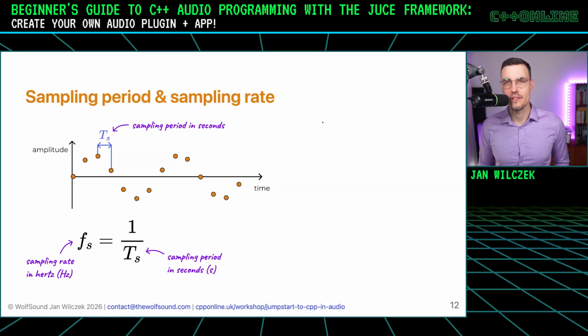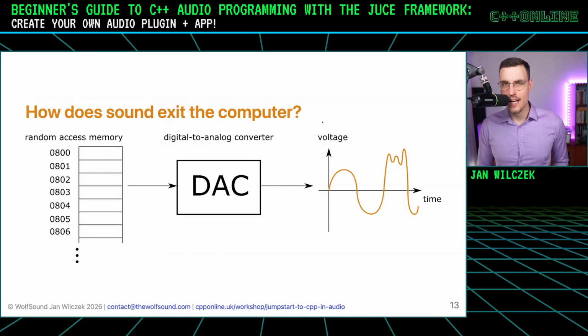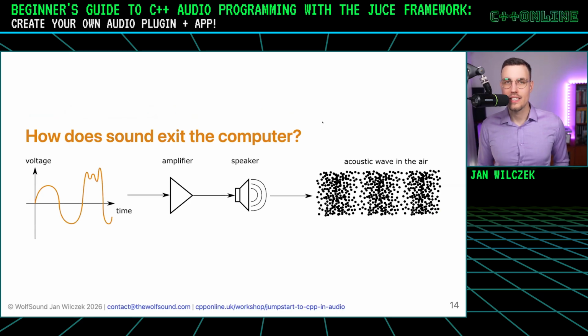Okay, we have sound in our computer. But now we want to play it back. So we need to reverse the process of sampling. And for this, we need a digital to analog converter, a DAC. What a DAC does is take a vector of samples and the sample rate that they're at and convert it to an analog signal, to a continuous time signal. In this case, voltage. And this voltage can get amplified and put through speakers, and the movement of the speaker membrane causes the displacement of particles and causes the sound wave to propagate. So now you can see the full chain of how this works.